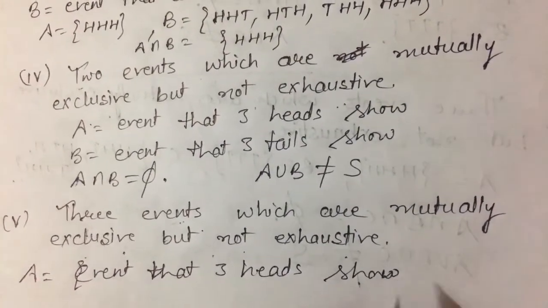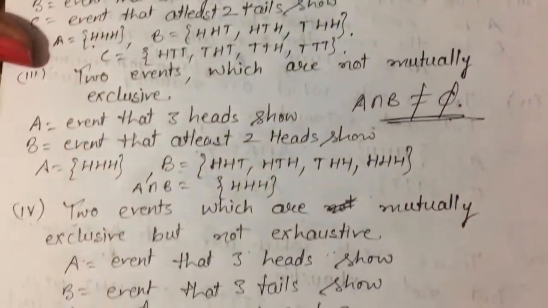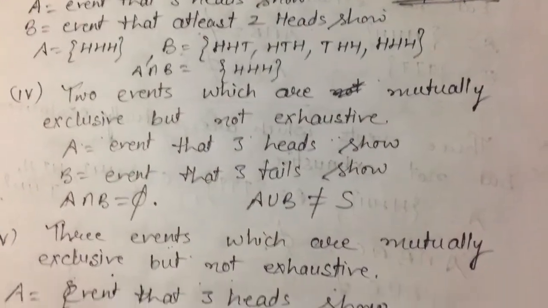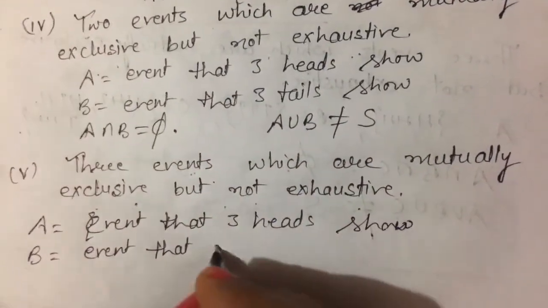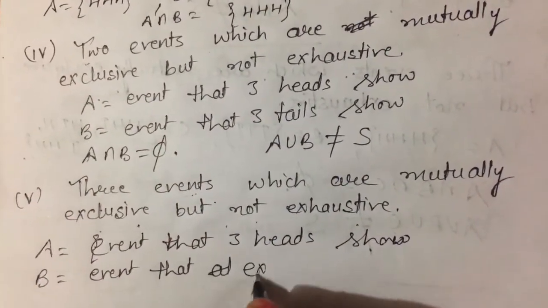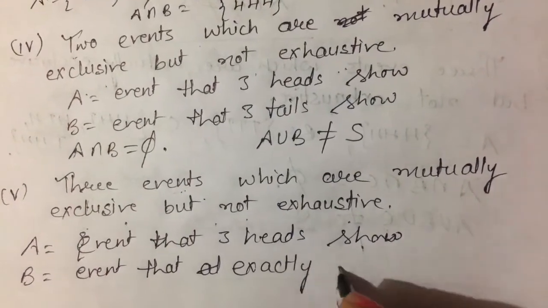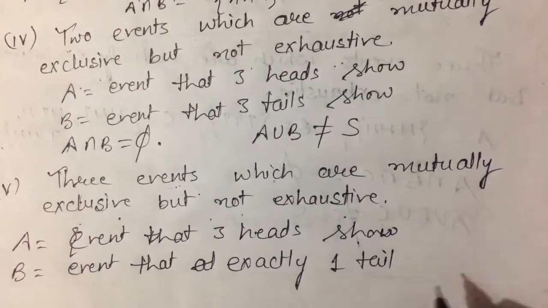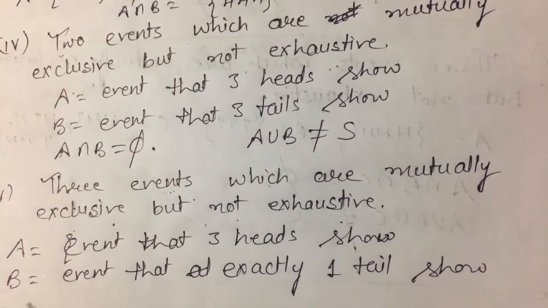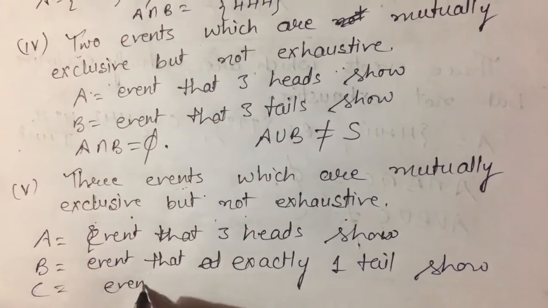Okay, not exhaustive, so we can take exactly one tail and two tails. Okay, then B be the event that exactly one tail shows, and C be the event that